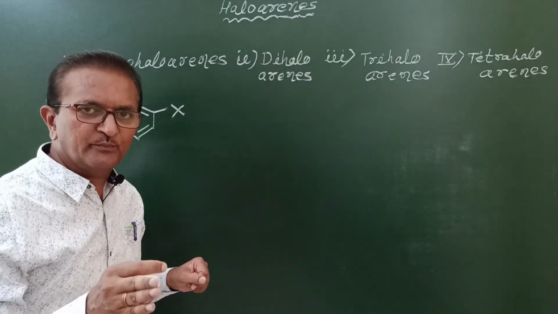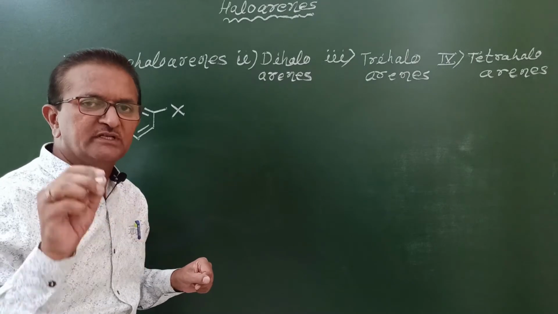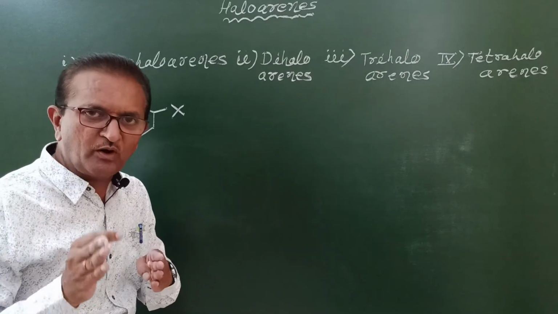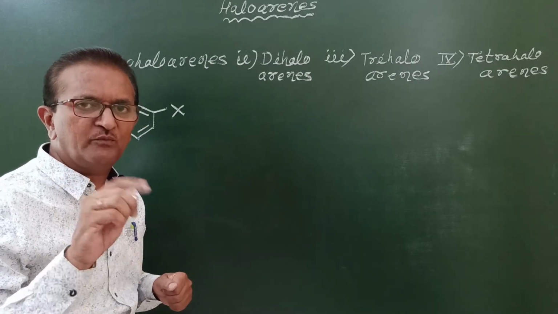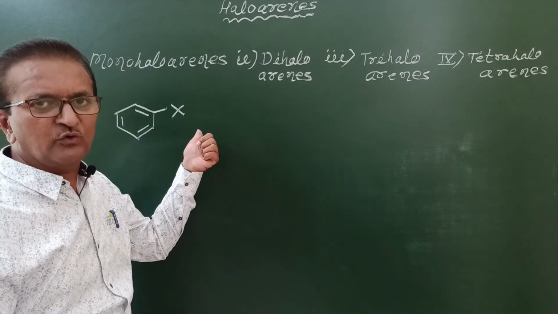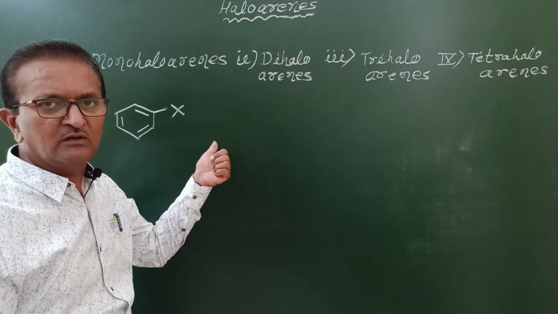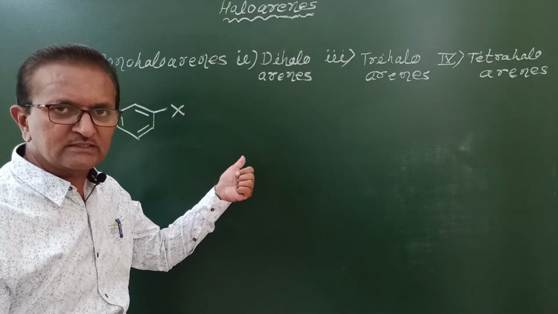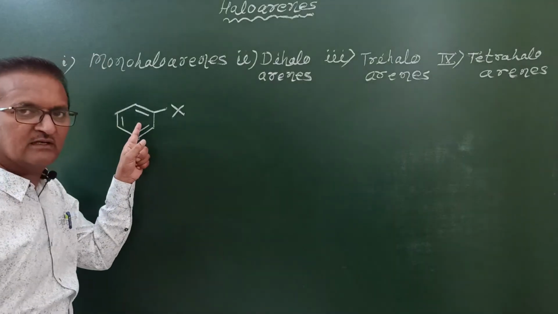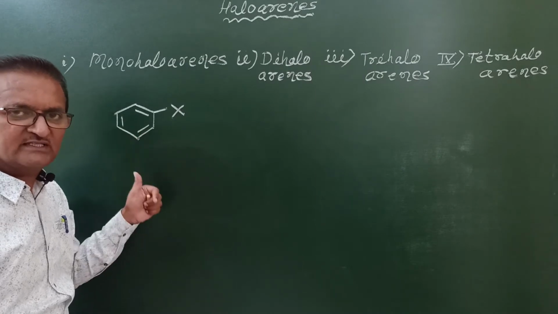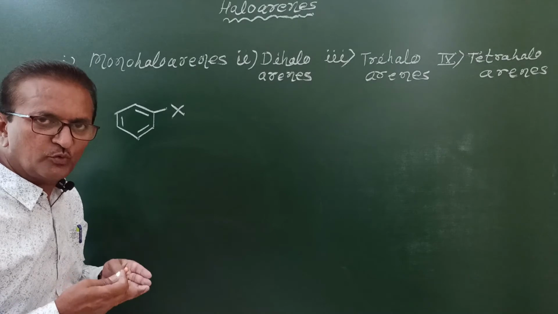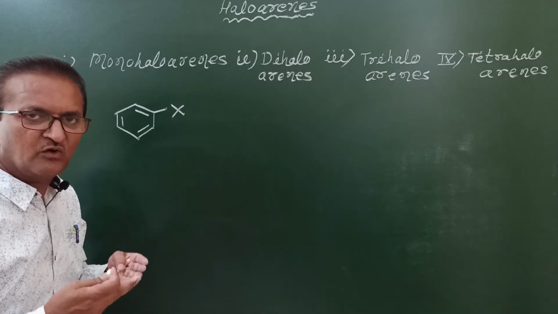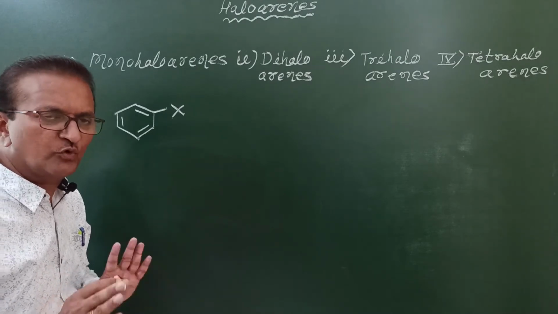Aromatic halogen compounds formed by replacement of only one hydrogen atom of the benzene ring by one halogen atom are called monohaloarenes, and they are represented like this. Now, what are the examples of monohaloarenes? We can write examples such as chlorobenzene, bromobenzene, iodobenzene or fluorobenzene.